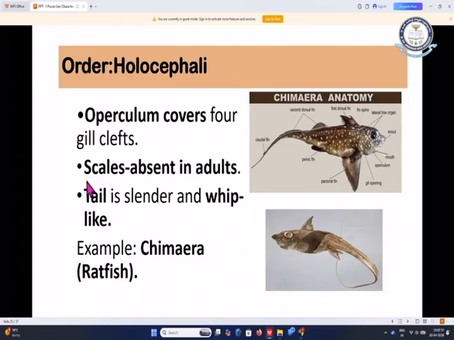Order Holocephali. Here in this order the operculum is present, that means the gill slits or gill clefts are covered with a covering or plate like structure called the operculum. And the scales are absent in adults. The tail is slender and whip like. You can find that in this picture. The tail is very slender, it looks like a whip. Example is chimera, it is also called ratfish.